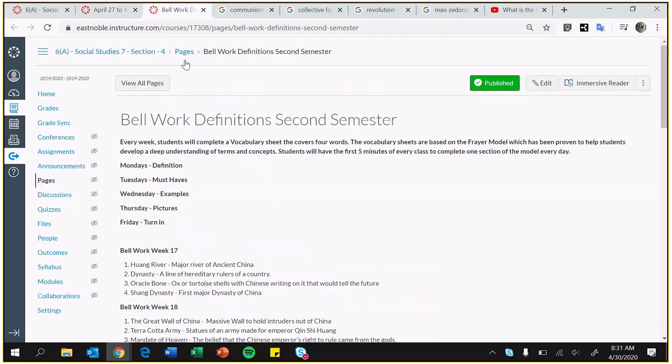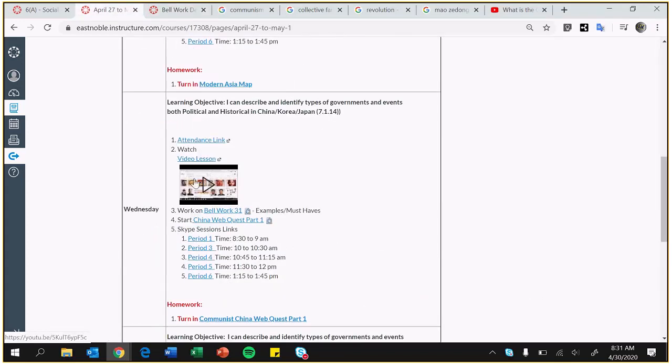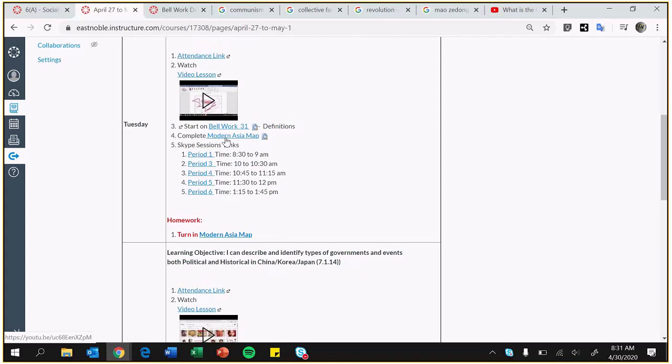So bell work, every day so far this week, I've gone over bell work with the words and definitions, must-haves and examples, and now the pictures. So you can always go back to my Canvas page up here and watch that for the must-haves and examples there, and then definitions up there.